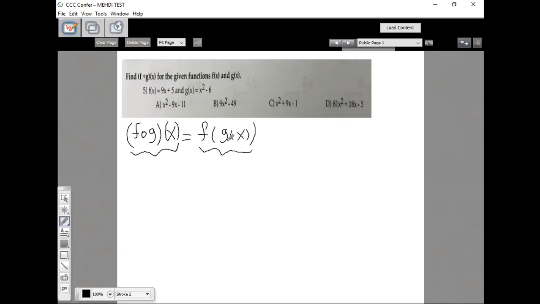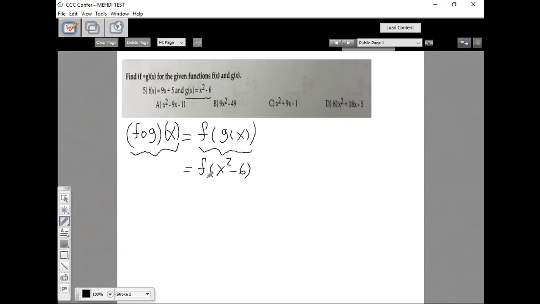of x. So what is g of x? g of x is given to me here. They're saying that g of x equals x squared minus 6. So here I'm really evaluating f of x squared minus 6. That's all I'm doing here. I'm substituting the value for g of x from what's given into this formula. So we're being asked to find f of x squared minus 6.